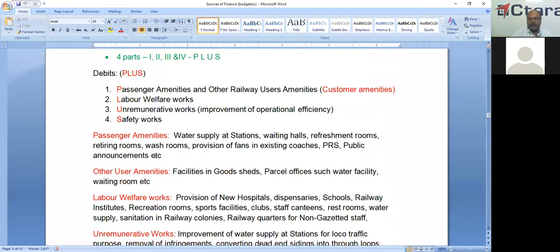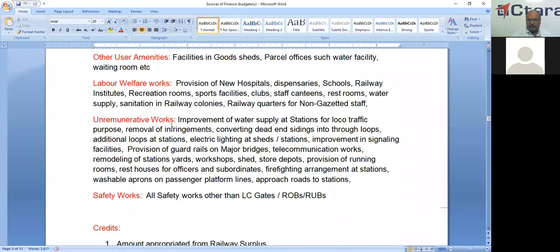And development fund 3 is unremunerative works. Because all of you know the minimum rate of return is 10% to charge any work under capital, whereas in this development fund, the rate of return is not required. So unremunerative works is development fund 3. The examples are improvement of water supply at stations for local traffic purpose, not for passengers.